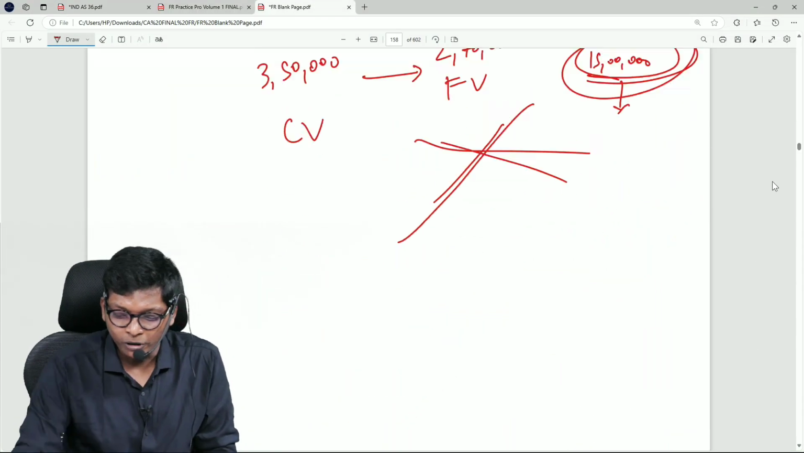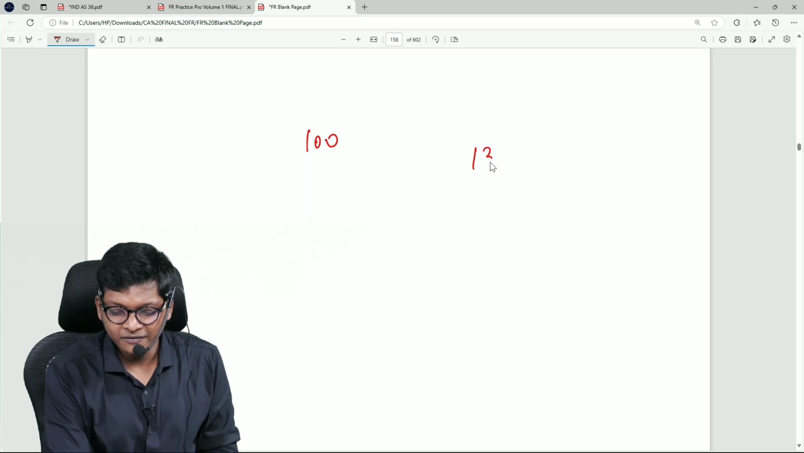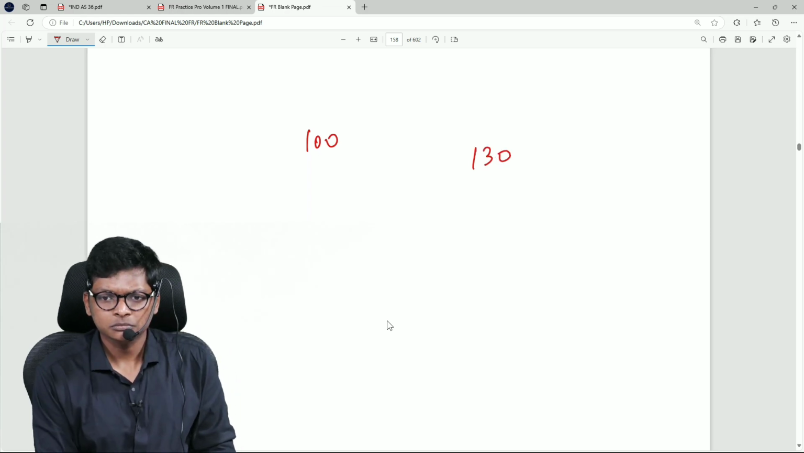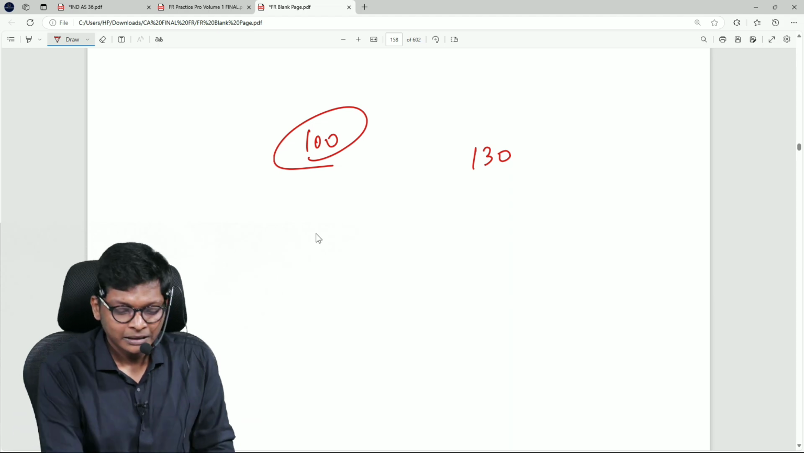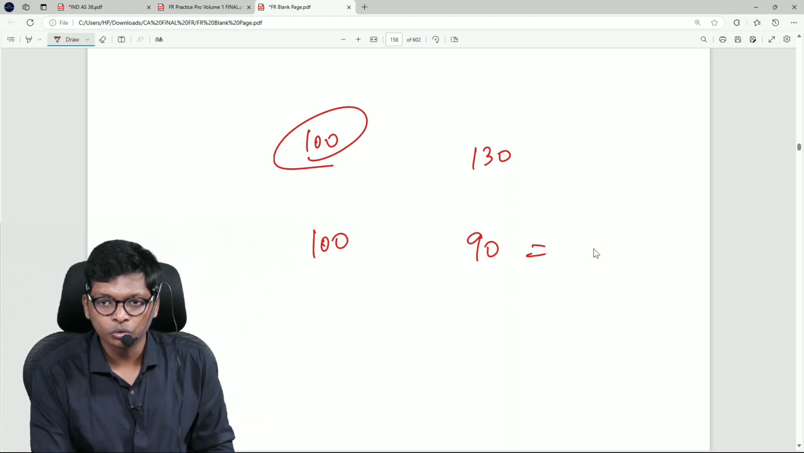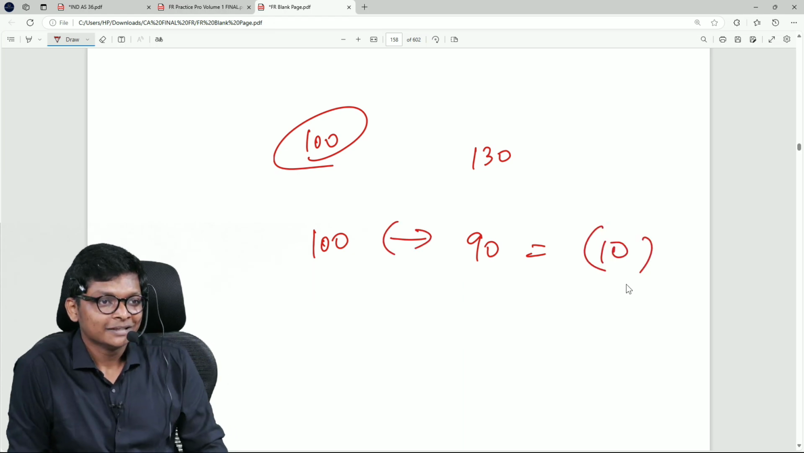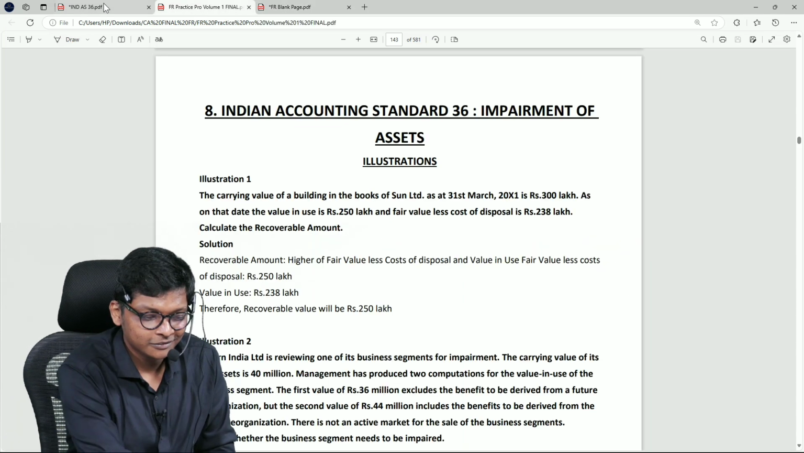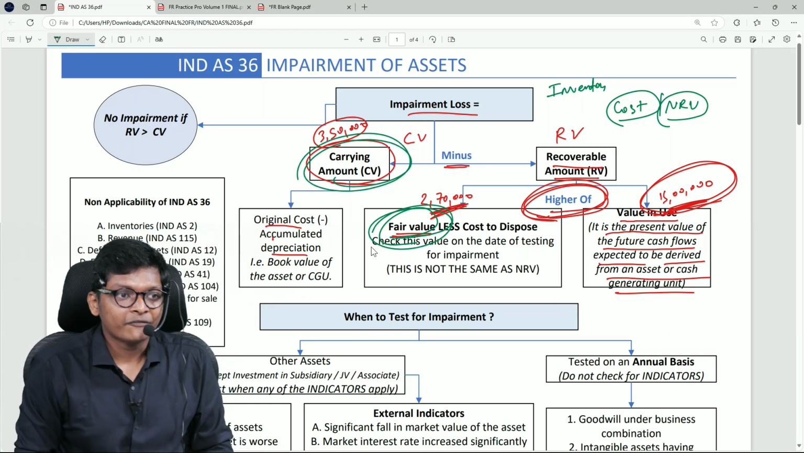For a minute, take a pause, guys. Inventory standard. Cost is 100. NRV 130. You evaluate what? 100. We don't do any write-off. Cost is 100 in inventory. NRV is 90. What do you do? Write-off 10. This only we are doing here. You are comparing carrying amount and fair value.